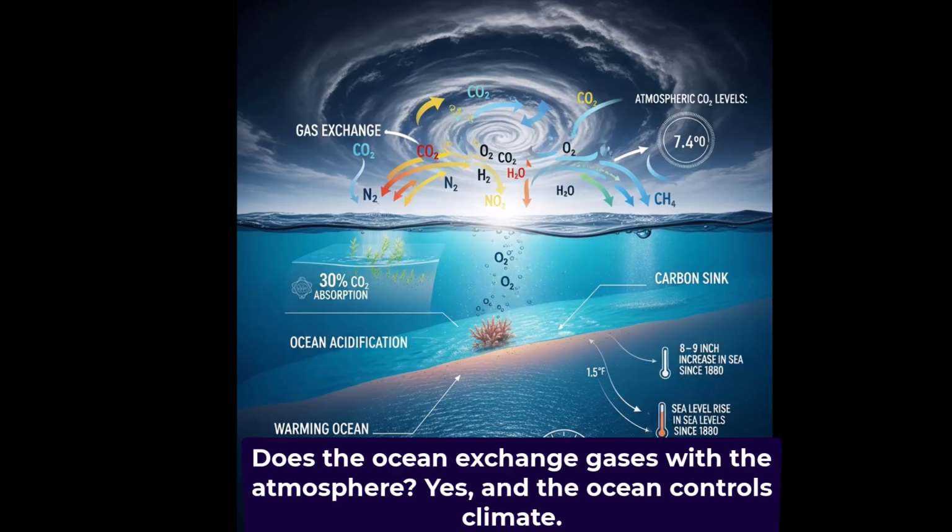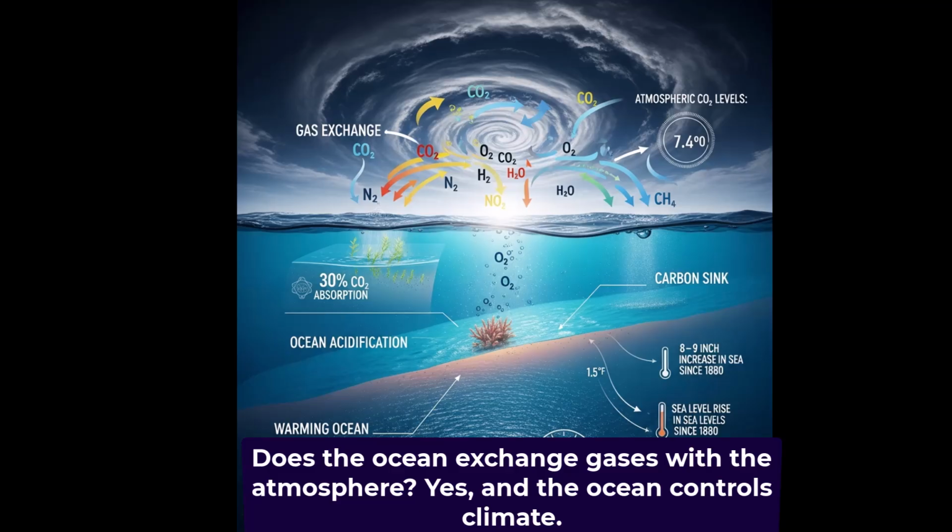Carbon dioxide, CO2: the ocean acts as a massive carbon sink, absorbing about 30% of human-caused CO2 emissions. This exchange regulates atmospheric concentrations but causes ocean acidification. Oxygen, O2: produced by marine plants and phytoplankton, oxygen dissolves into the ocean from the atmosphere, crucial for marine life respiration.